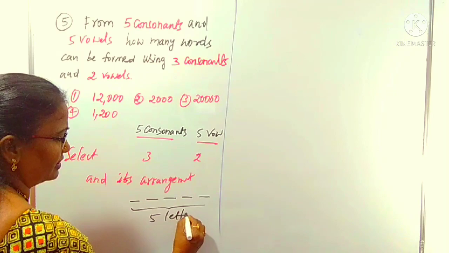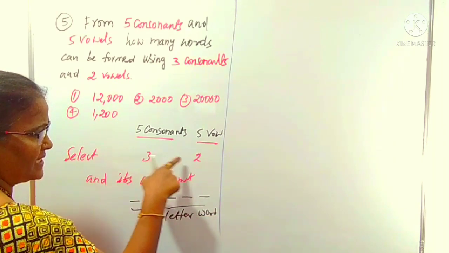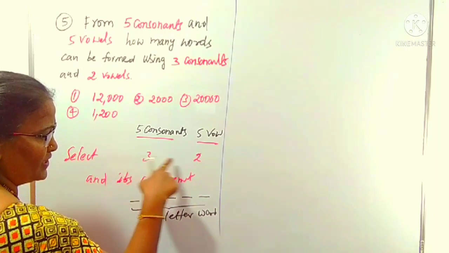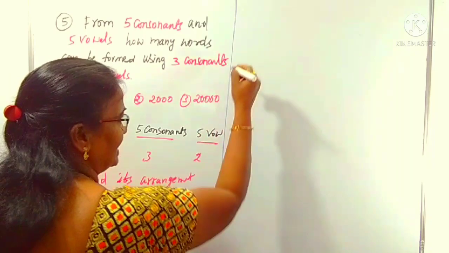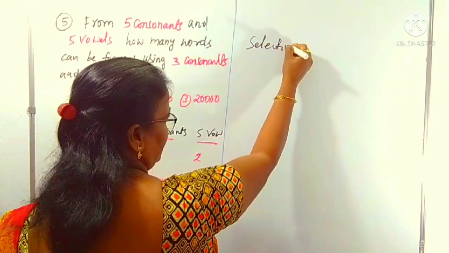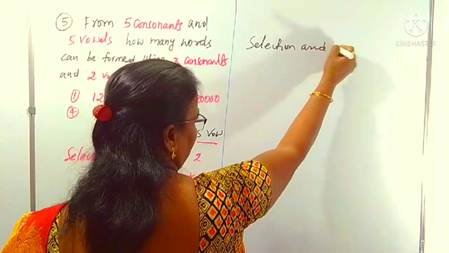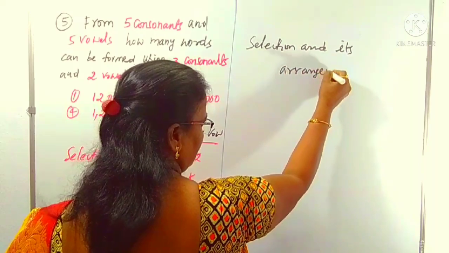A 5 letter word we want, from 3 consonants and 2 vowels, out of 5 consonants and 5 vowels. First we select and then arrange. This is selection and its arrangement. Shall I do it like this?